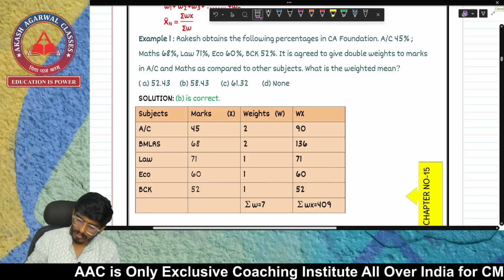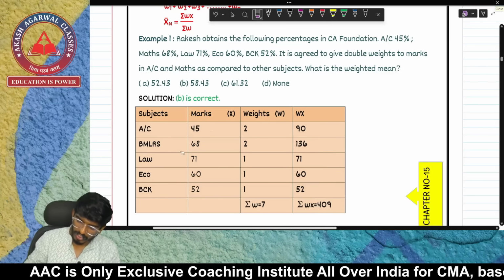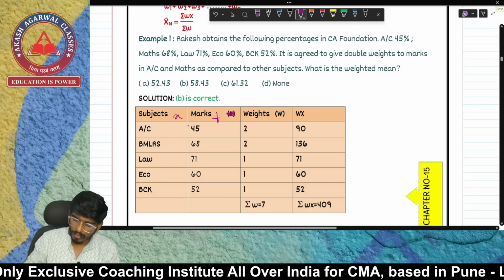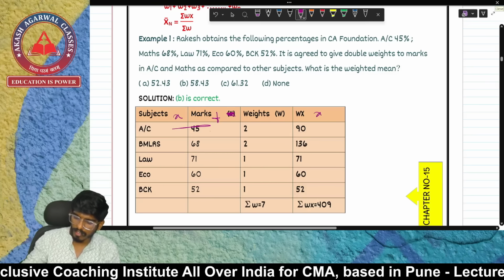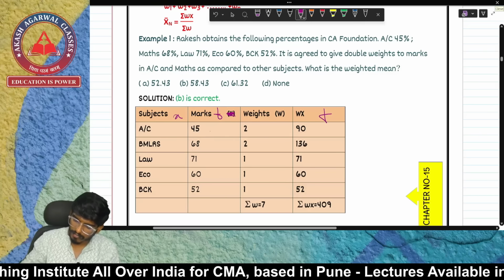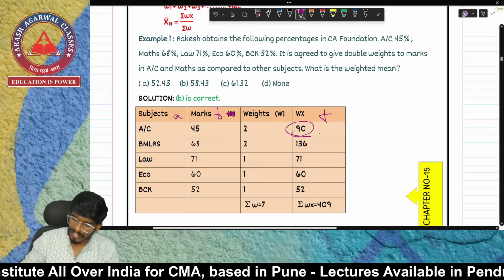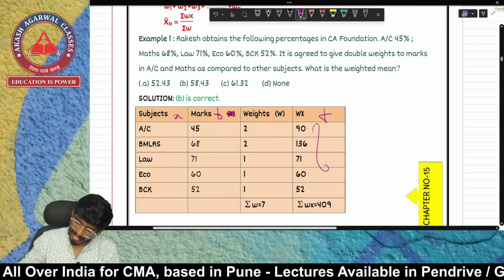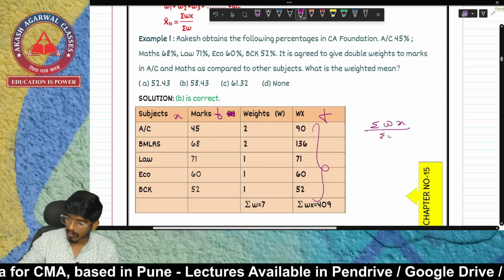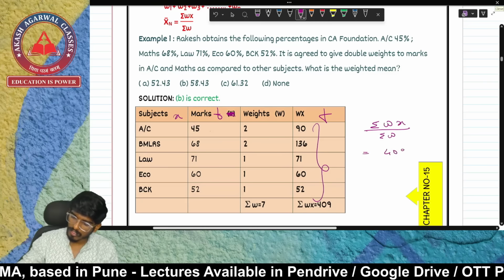What were we doing? These are the subjects, right? So subjects used to be x, marks used to be f. We used to find xf, right? There was an xf column. Now we have to first multiply this f with weights. So this is going to be 90, and now I'm going to add it. Now your formula is going to be summation of wx divided by summation of w. So this is going to be 904.